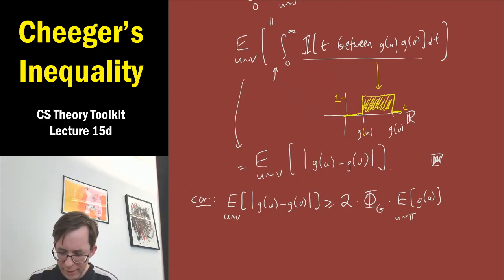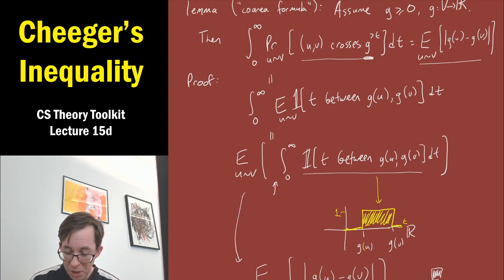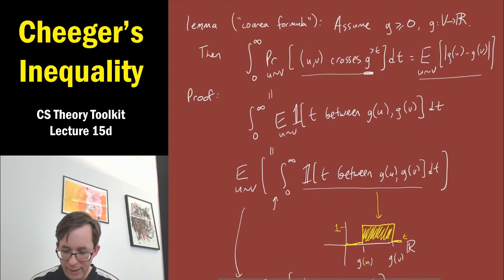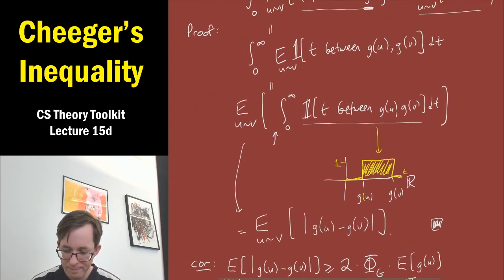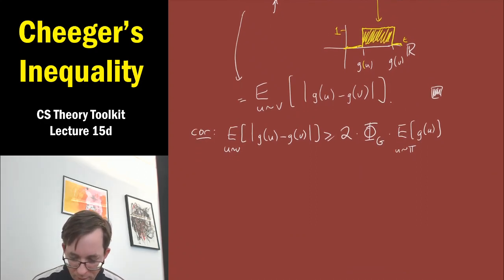Remember, g is a non-negative function, so this expectation is a non-negative quantity. This is the part where we relate the left-hand side in our corollary, this scary integral thing, to the conductance. So what's the proof?